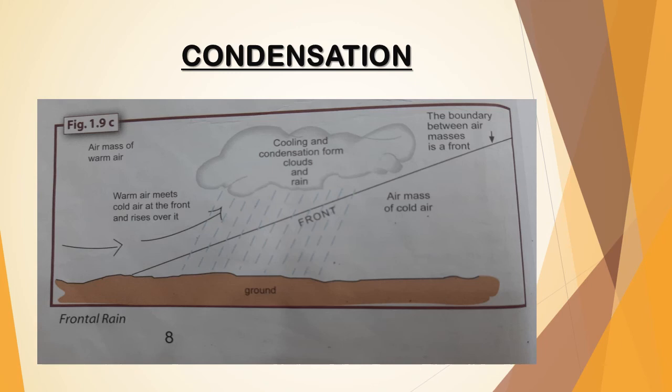This picture is explaining the process of condensation. It explains that when the warm air meets the cold air and rises from the surface of the ground, a cold cloud is formed, and its temperature continues to be cold until rainfall occurs. Here, as you can see, the rain is falling. This cloud will be cold until the rainfall occurs.